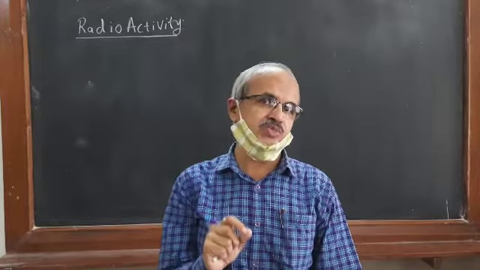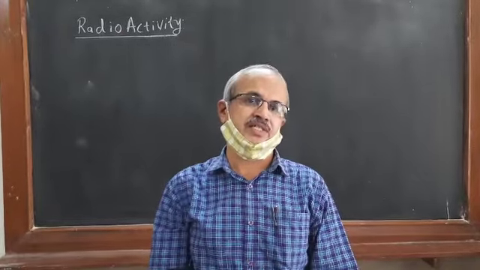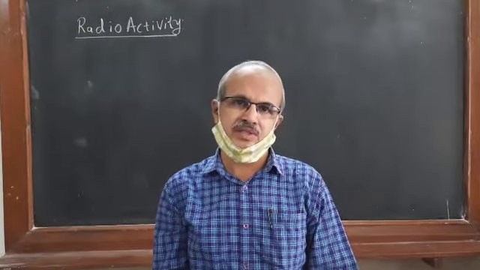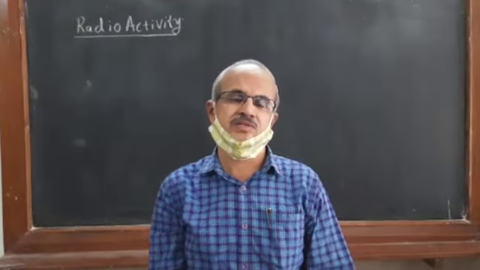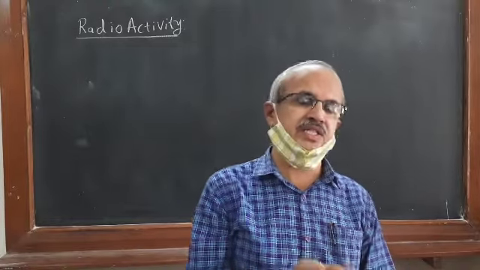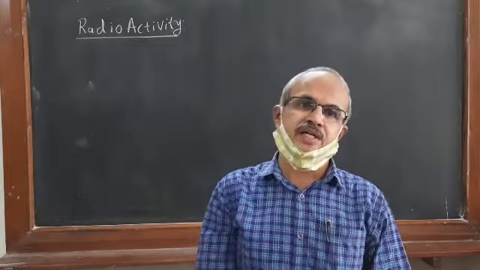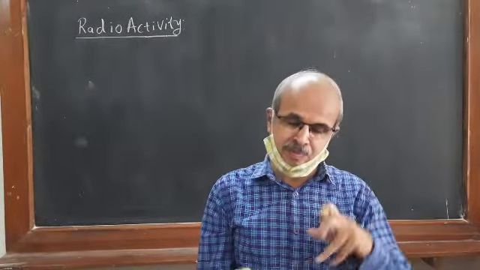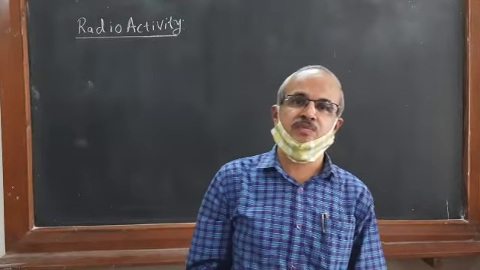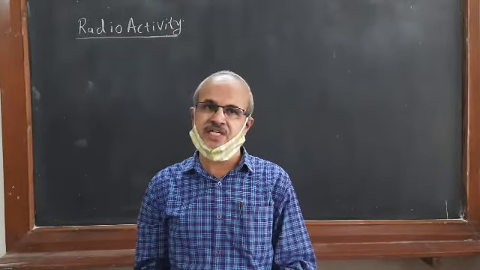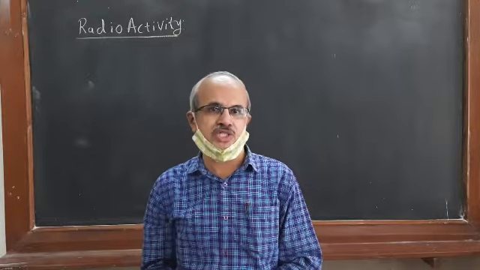Beta rays are also called electrons, and depending upon the change in atomic number and mass number, it may be positron emission, negatron emission, or electron capture. Three processes are possible in beta decay.